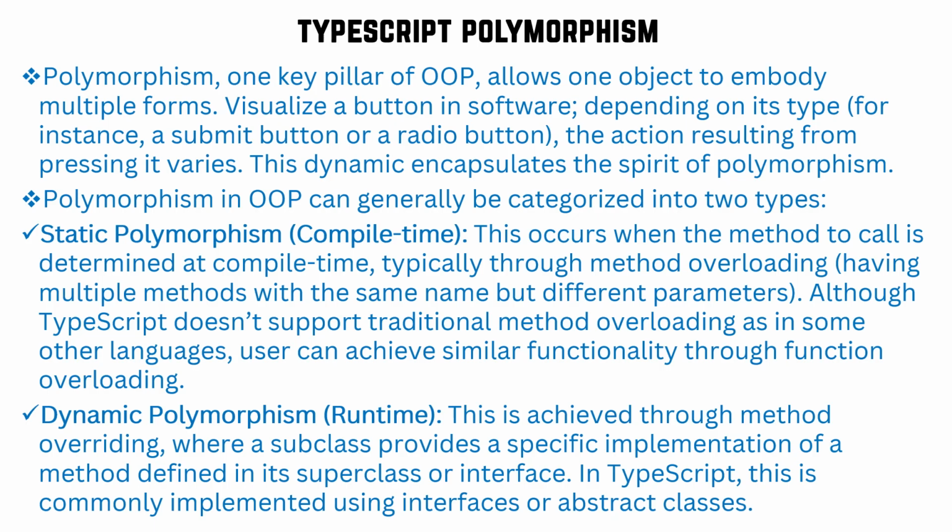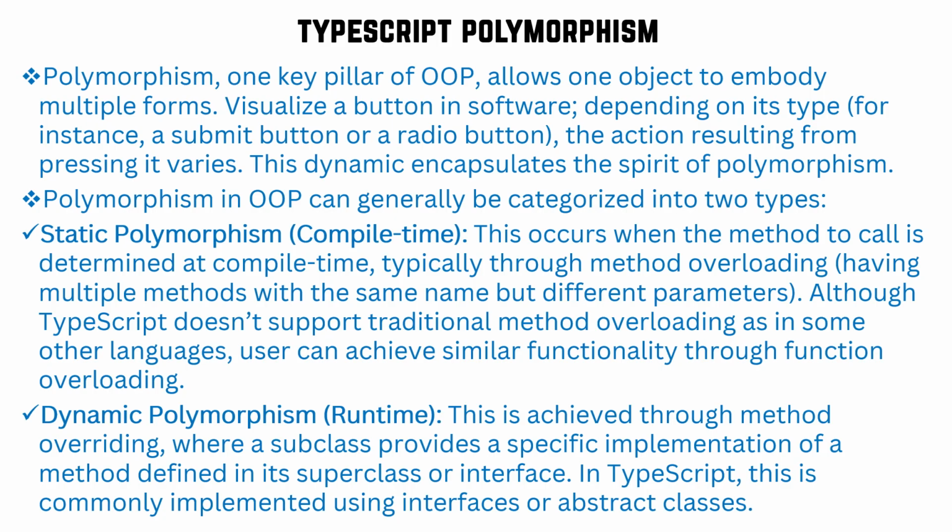Although TypeScript does not support traditional method overloading as in some other languages, you can achieve similar functionality through function overloading. Whereas dynamic or runtime polymorphism is called method overriding, where a subclass provides a specific implementation of a method defined in its superclass or interface.